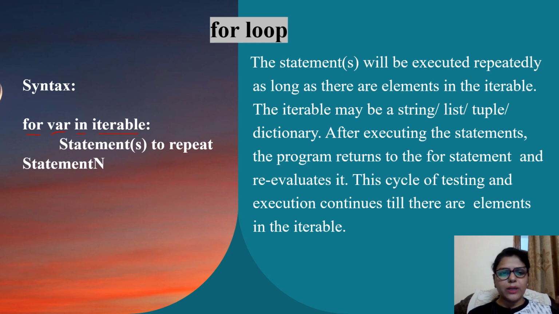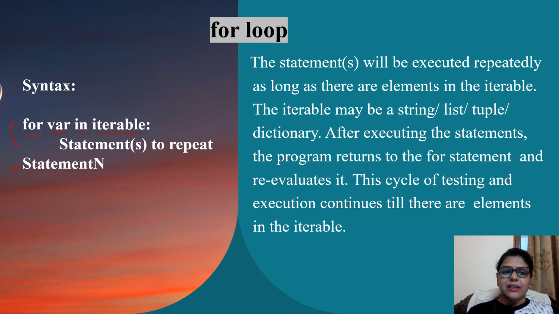Now, I'll tell you what can be the iterable. Iterable can be either a string, it can be a list, or it can be the range function. We will take many examples of this, so please do not worry about it. After writing this for statement, I write the statements that I want to repeat after giving a tab space. Again, the same indentation rule. So when the loop is going to end, after that, the statement n is going to be executed.